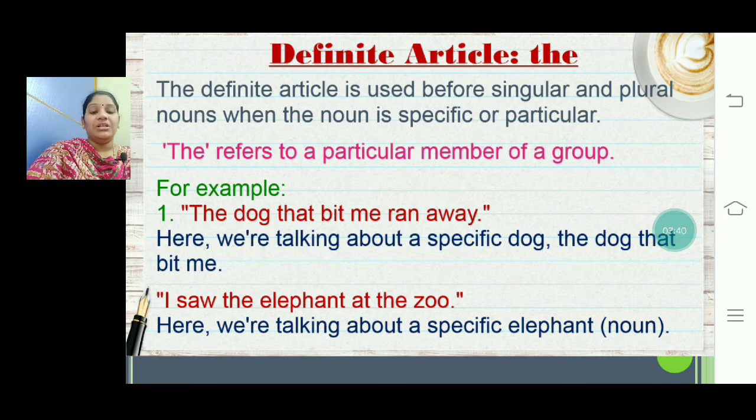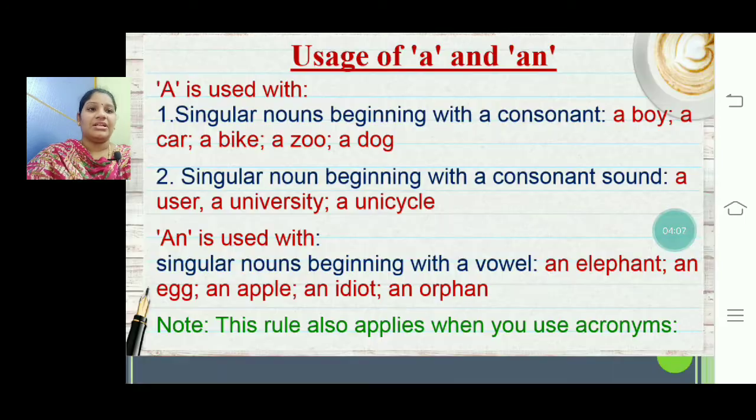For example, the dog that bit me ran away. I'm not talking about any other dog, I meant only that particular dog which bit me. Another example, I saw the elephant at the zoo. Here we are talking about a specific elephant, rather than any other elephant. So here the is the definite article.